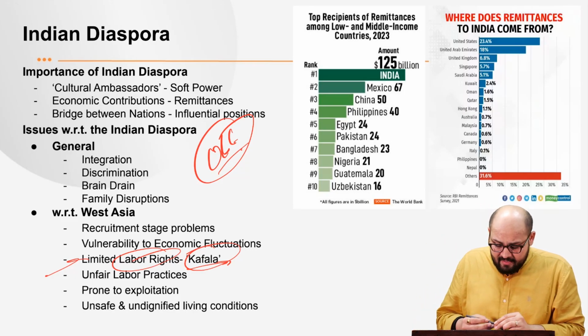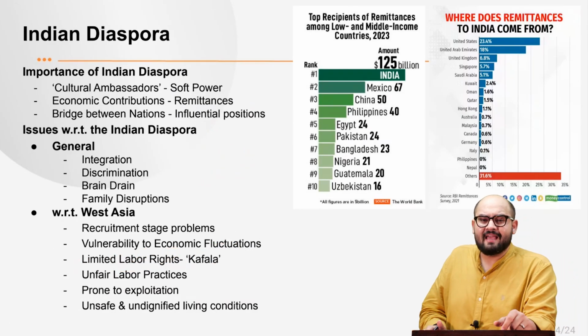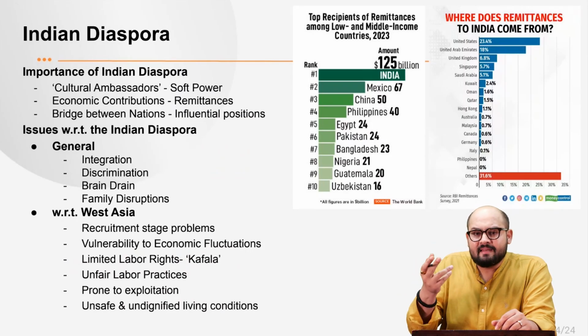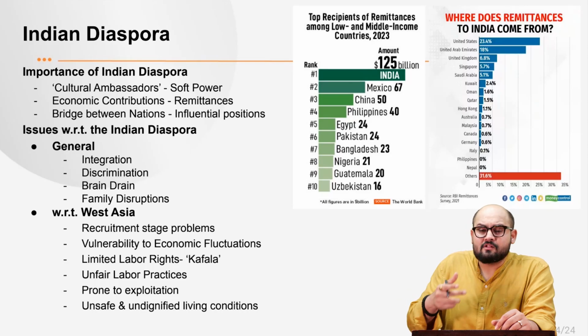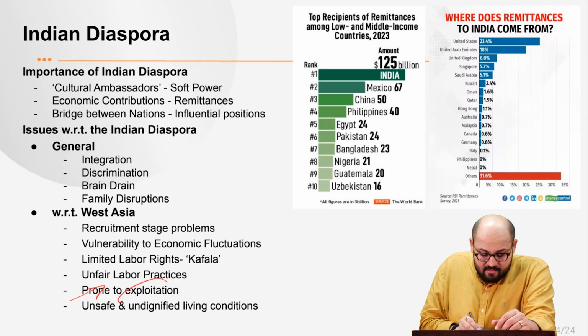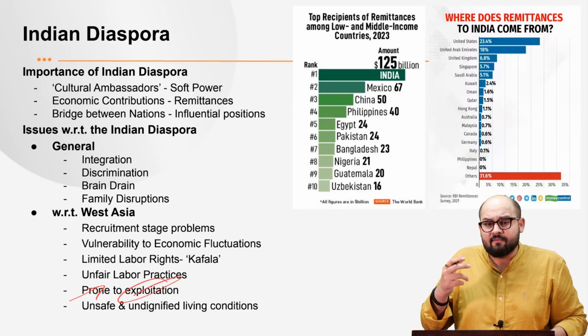Then we have unfair labor practices. What we see is that many of these migrants have been forced to work long hours in poor and unhygienic working conditions. There have been instances of wage theft. So they have limited bargaining power. Then we have the issue that they are prone to exploitation, especially the women and the children.